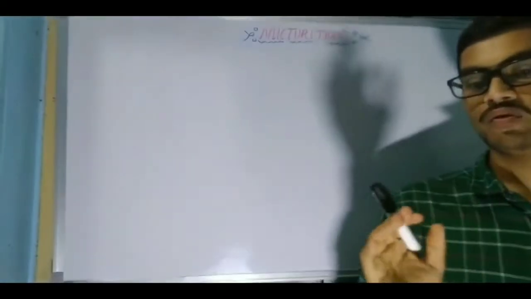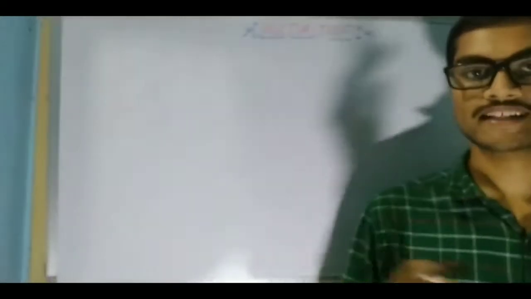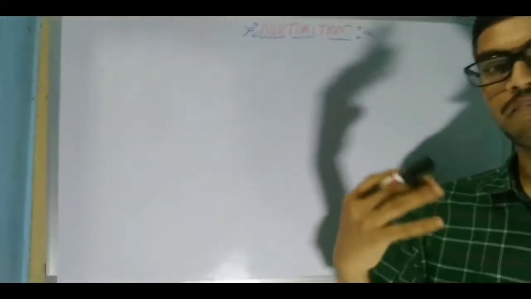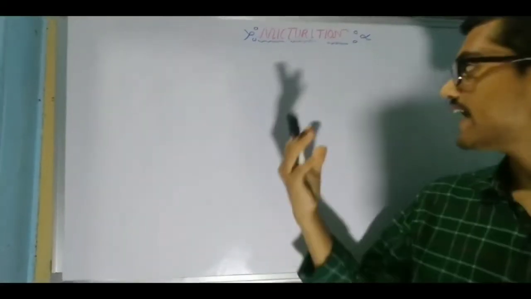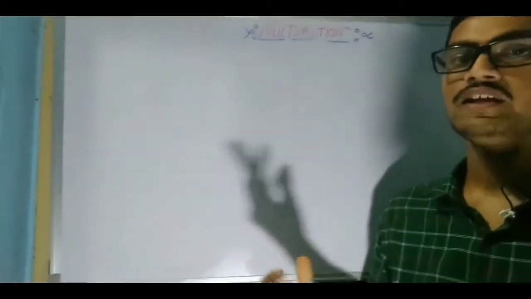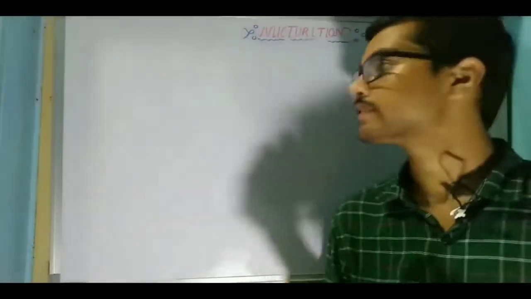Because if we don't know the structure of the urinary bladder, we will not be able to understand how micturition occurs, or the process of excretion of urine through which the urinary bladder becomes empty.